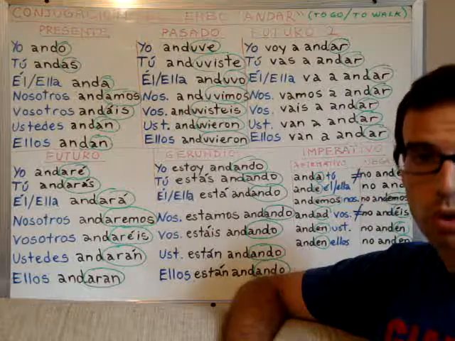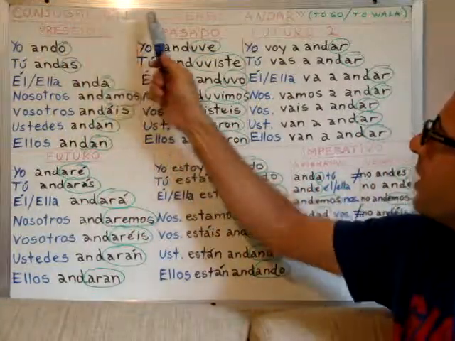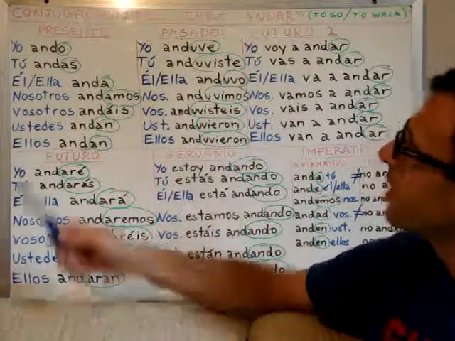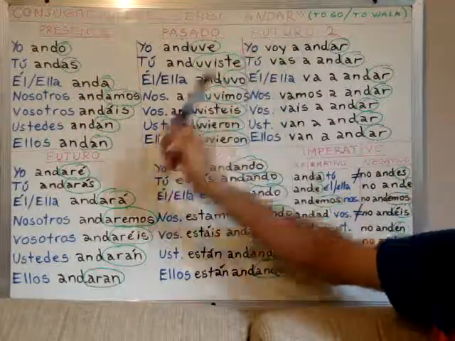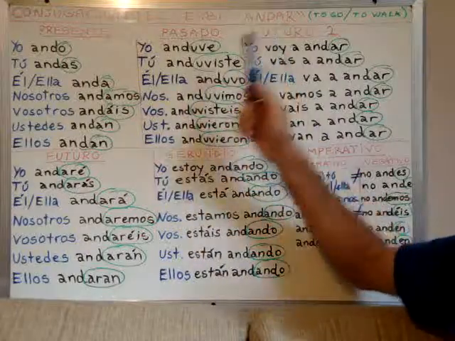To go or to walk. So, conjugación del verbo andar, conjugation of the verb andar. We will see present tense, simple past, and future. This is the Spanish simple future. This is the other kind of future.